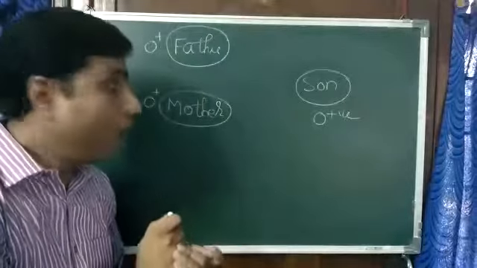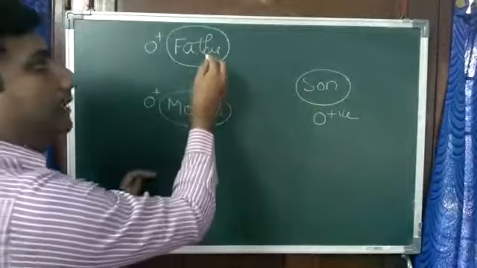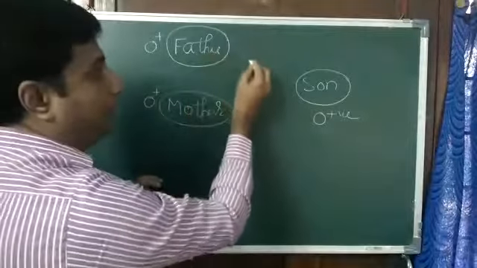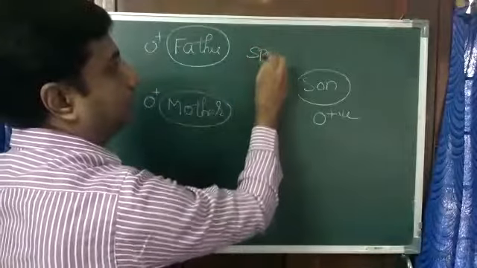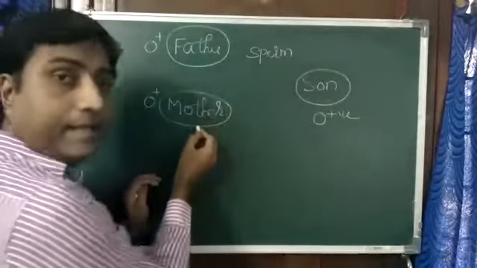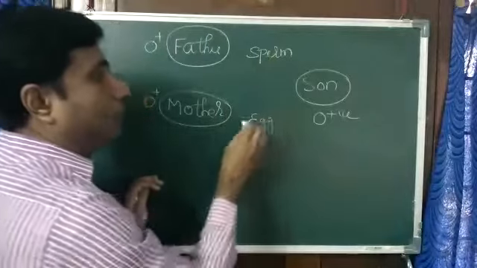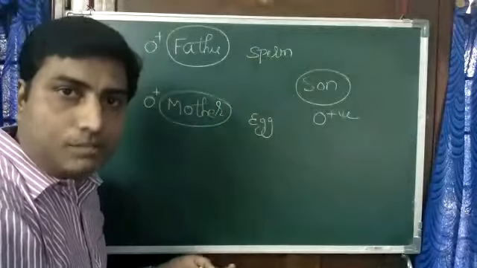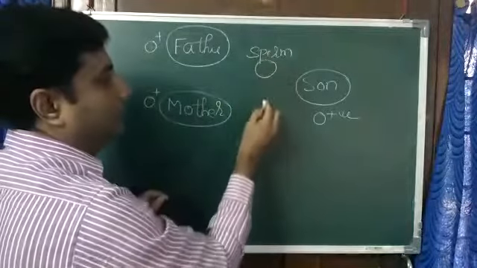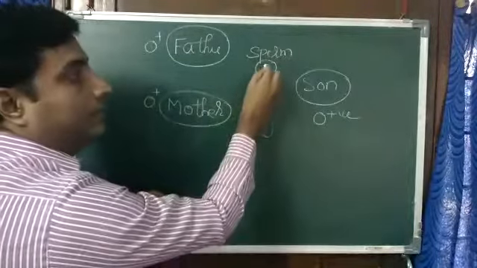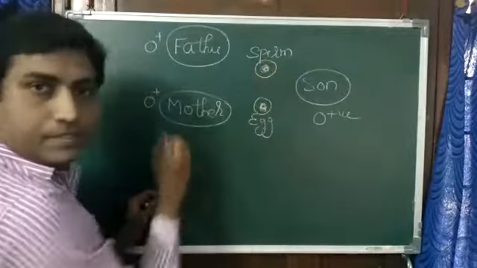Now how does he get that? The gamete produced by the father we call sperm, and the gamete produced by the mother is the egg. Both of them are germ cells. They contain chromosomes with genes.